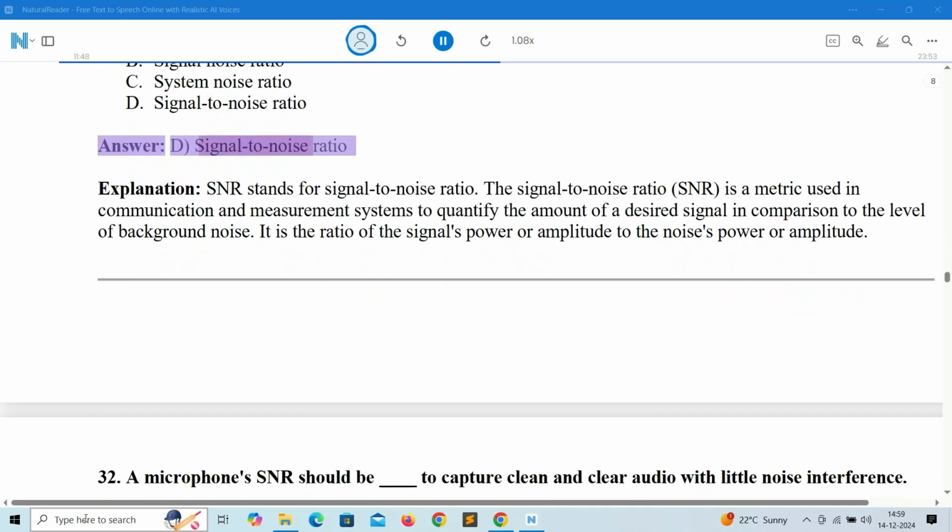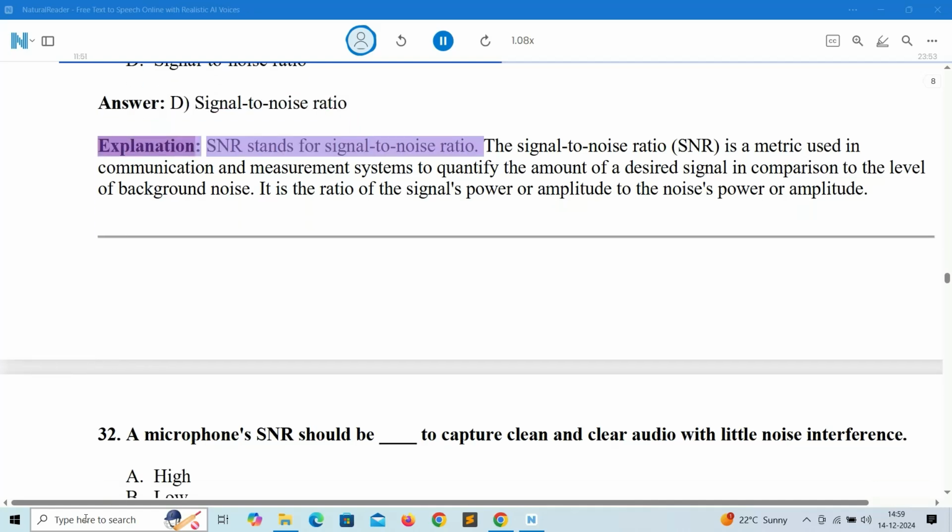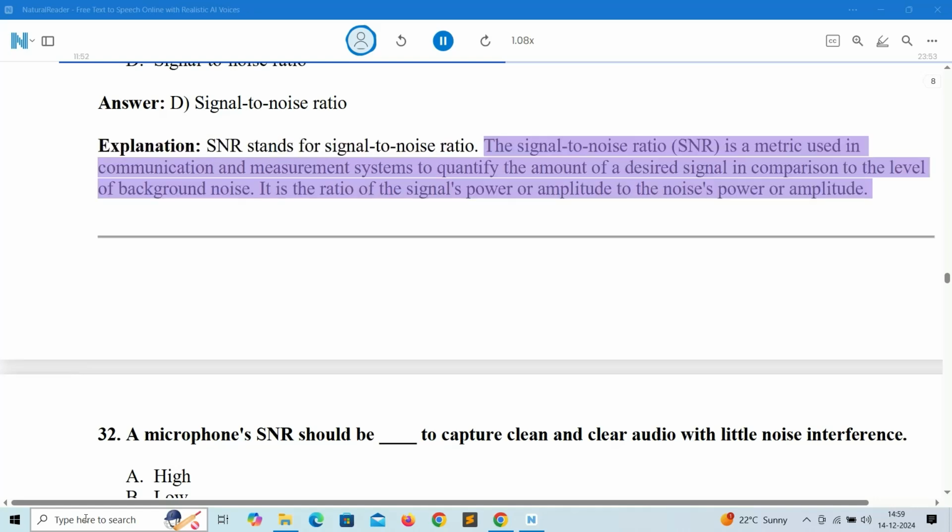Answer: D. Signal to noise ratio. Explanation: SNR stands for signal to noise ratio. The signal-to-noise ratio, SNR, is a metric used in communication and measurement systems to quantify the amount of a desired signal in comparison to the level of background noise. It is the ratio of the signal's power or amplitude to the noise's power or amplitude.